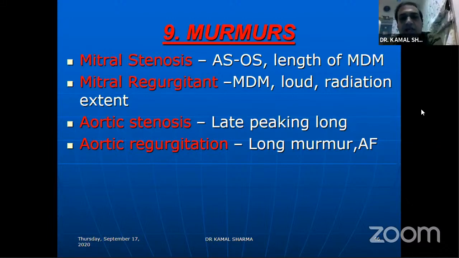In aortic stenosis, a late peaking murmur tells you it is aortic stenosis. If it starts immediately with cardiac systole, that also tells you that you're dealing with a severe AS.